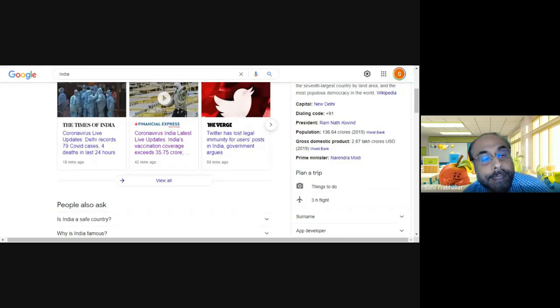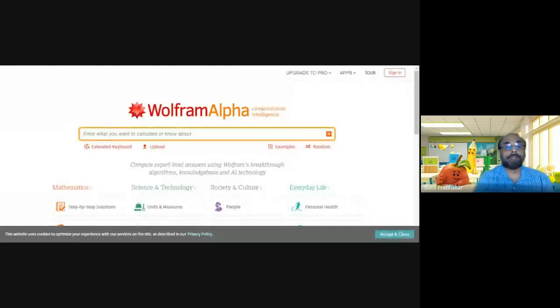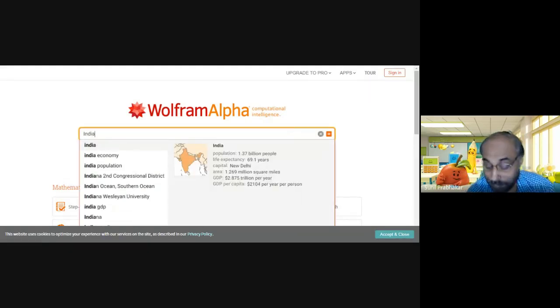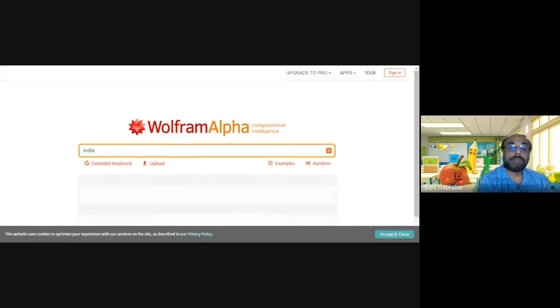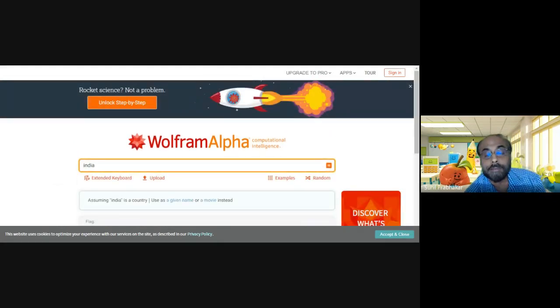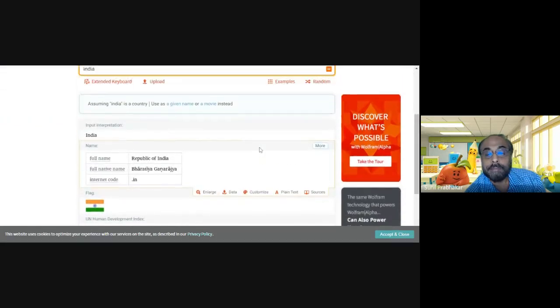Wait for a minute, I will take that window. So you already noted down the results drawn by Google for the search keyword India. Now I am using some other thing, wolframalpha.com, and searching for India here. See the results here.